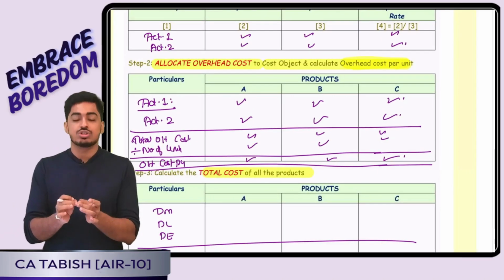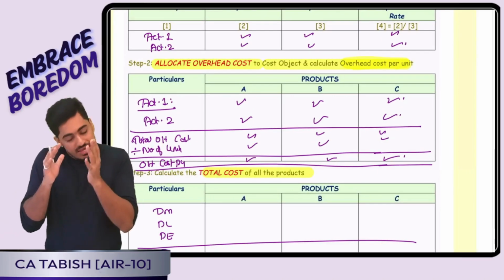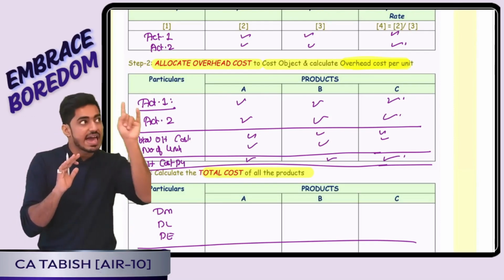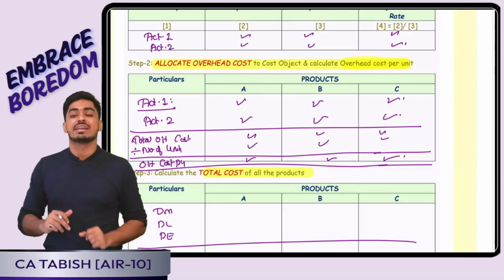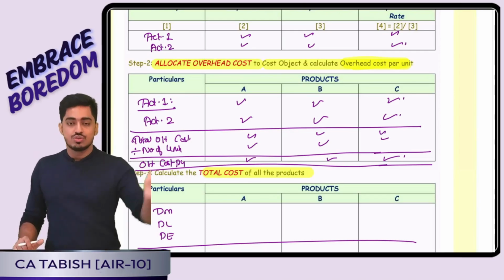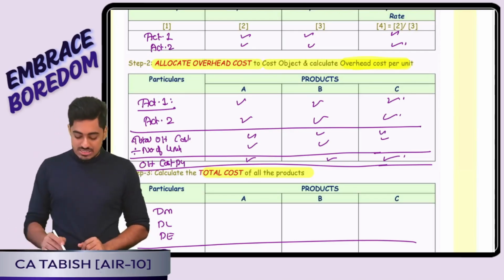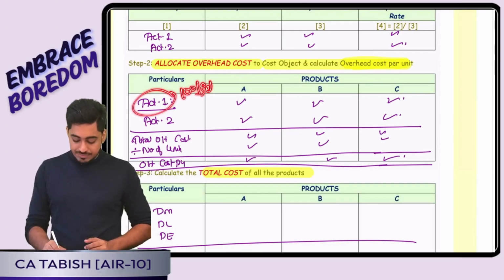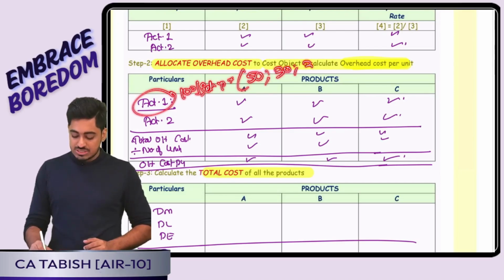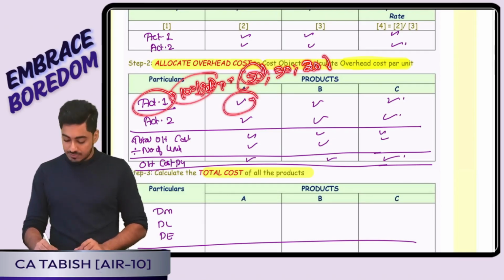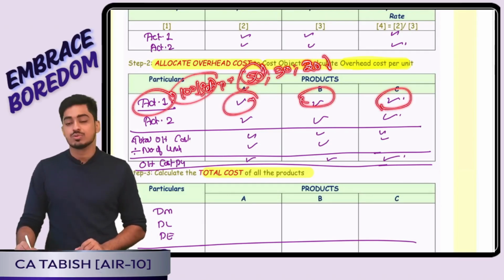Okay, sir. Once I arrive at the activity cost driver rate, I have told you one very simple thing. The moment I see a question on ABC, first I will not see the products. Yes, I want to calculate cost for the products, but first I will only see the activities. For every activity, I will calculate the cost. That is my activity cost driver rate. Once I know for every activity how much is the cost, using that I will allocate my cost to the products. Say for example, activity 1 was setup. It is 100 rupees per setup. To produce A, I have set up my machine 50 times, to produce B 30 times, to produce C 20 times. So 100 per setup into 50 setups, it is going to be 5000 for A, similarly 3000 for B, similarly 2000 for C.